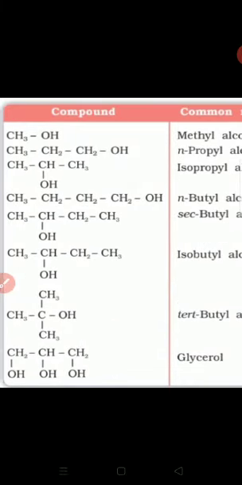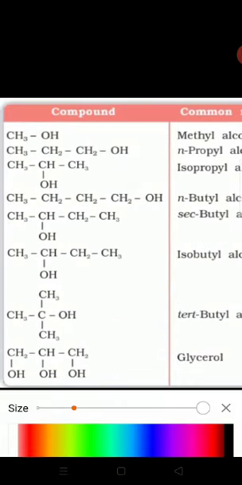Fourth, students, see the next example: CH3 CH2 CH2 CH2 OH. That means a straight chain with 4 carbon atoms and an OH group present, hence the common name of this compound is n-butyl alcohol.